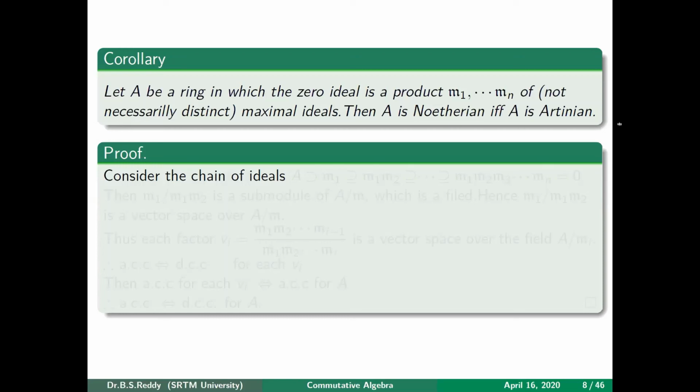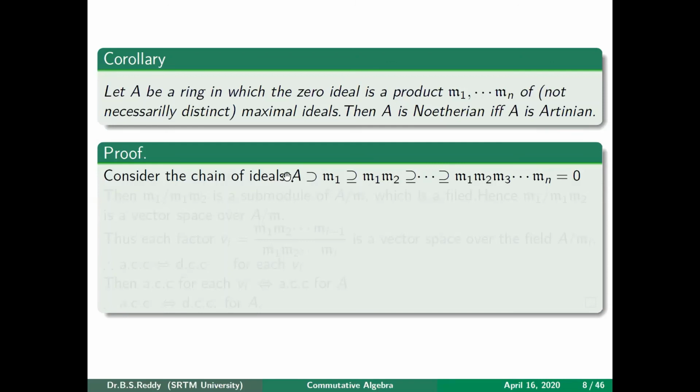Then if you go from bottom to top, you will get A is Artinian implies A is Noetherian. So at present, assume that A is Noetherian. Then consider the chain of ideals A, M1 is a maximal ideal. Remember, all ideals are submodules, so we are considering them as ideals as well as submodules.